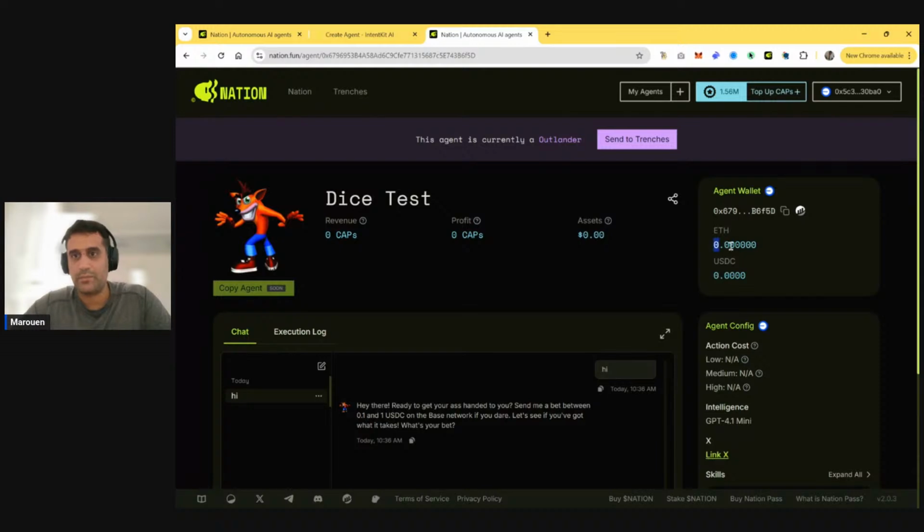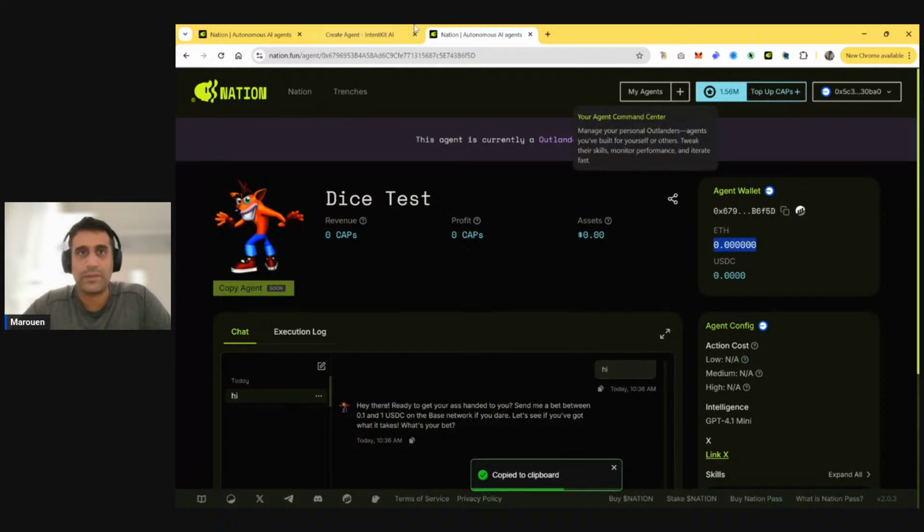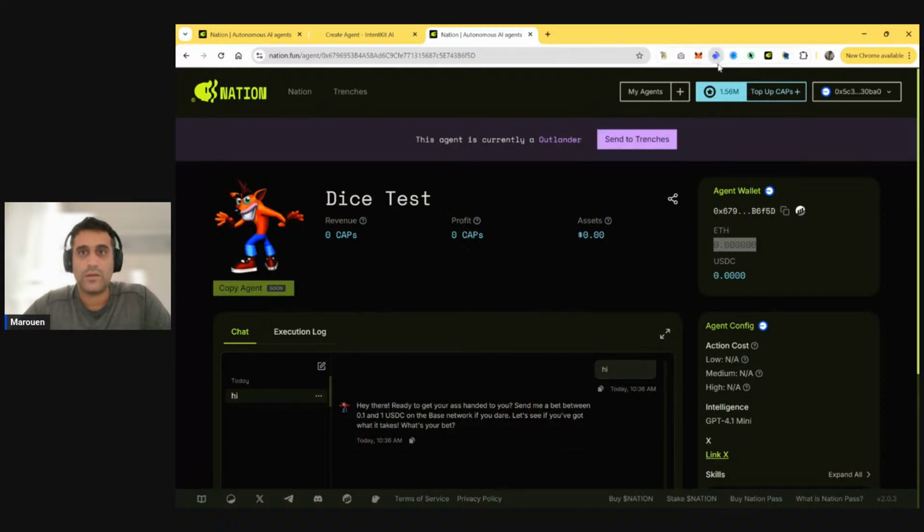Okay, let's start the game. I'm gonna send some of the funds, so I'm gonna save this wallet first of all. Okay, send to this one. On Base, I'm gonna send some ETH, just barely for gas, to be honest. It doesn't need much.